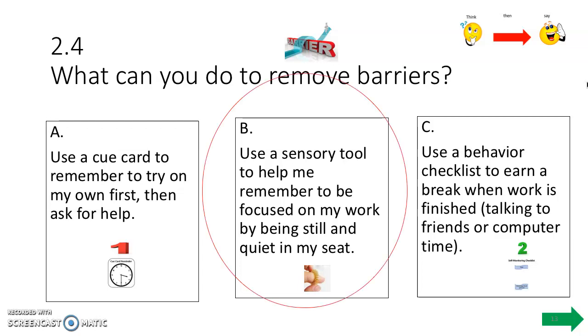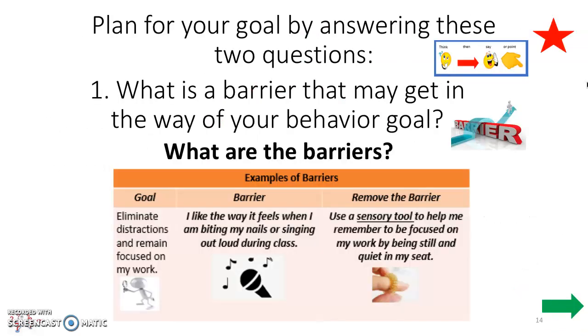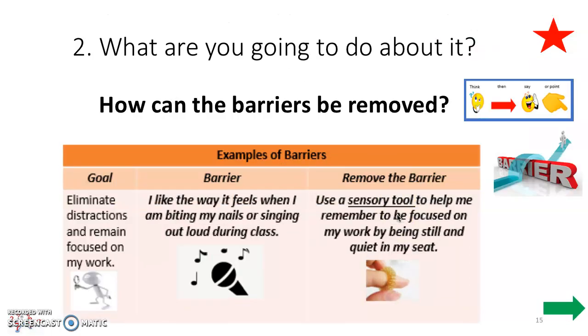Did you say B, use a sensory tool? Great job. So now we're going to plan for our goal by answering these two questions. What is a barrier that may get in the way of your behavior goal? Here are your examples of barriers. Remember you said, I like the way it feels. Say, I like the way it feels. That's your barrier. And that's the symbol that helps us remember.